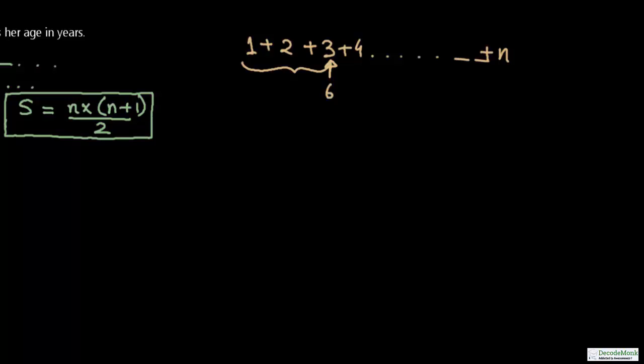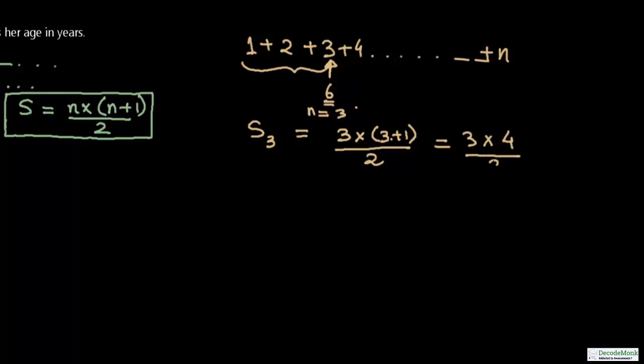Now let us check whether we can arrive at the same answer using our formula. So here we say S up to 3 is equal to n, which means here n will be equal to 3. So 3 into (3 plus 1), the bracket will be equal to 4, divided by 2. So you see friends, 4 3s are 12, divided by 2 is 6. Yes, we got the same result which we did by manually adding those numbers.